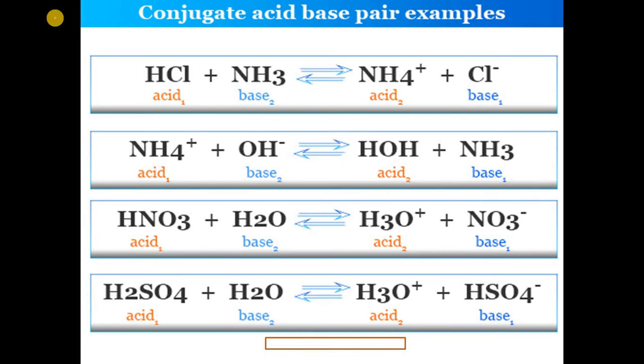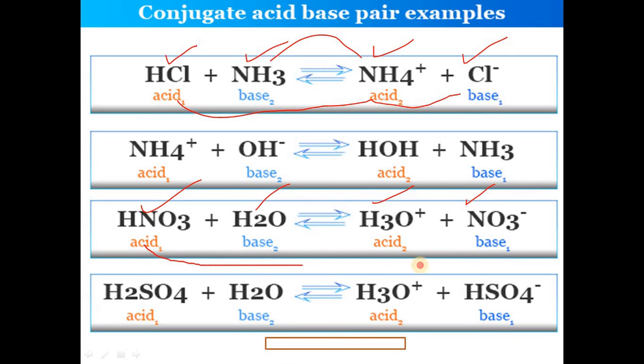Then some examples regarding conjugate acid base pairs. Suppose HCl reacts with ammonia, we get NH4 plus and Cl minus. Here the acid is a proton donor, the base is a proton acceptor. So acid 1 and base 1 are a conjugate acid base pair. Similarly acid 2 and base 2 are conjugate acid base pairs. Similarly NH4 plus and OH minus give water and ammonia, and conjugate acid base pairs are formed there too. Similarly HNO3 and water give H3O plus and NO3 minus.